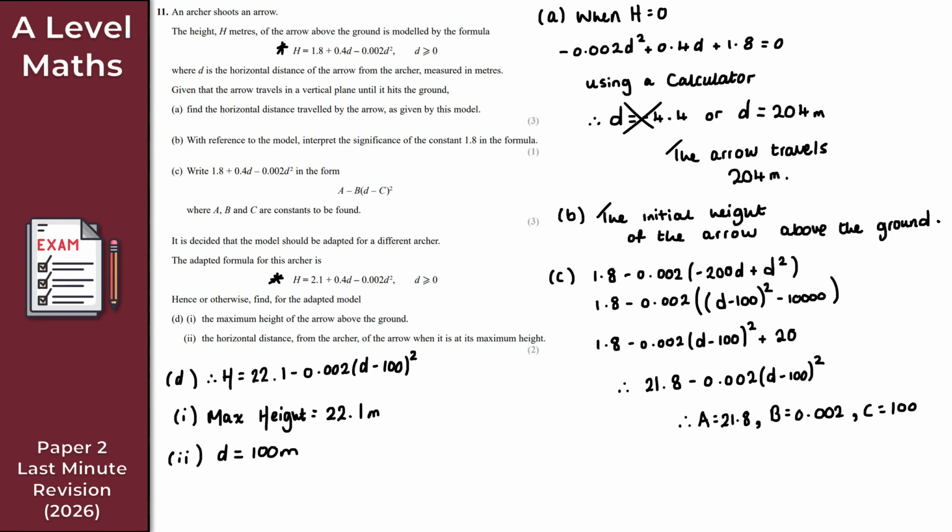These types of questions do come up pretty regularly across the A-level maths exam series, so make sure you are confident with quadratic modeling as a topic. I don't think for the most part it's too bad. It is a year 1 topic, so it shouldn't be as difficult as something like integration by substitution or some of those trickier questions, like parametric integration and parametric differentiation. But there we go, that gives us the solution to question 11.